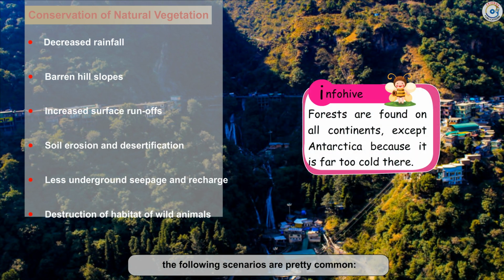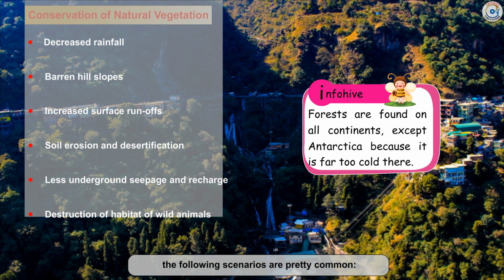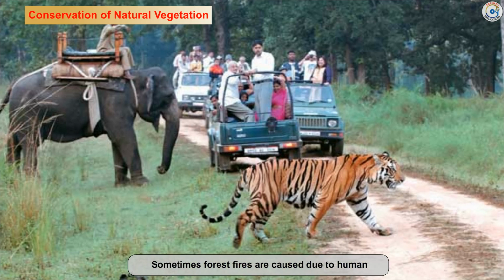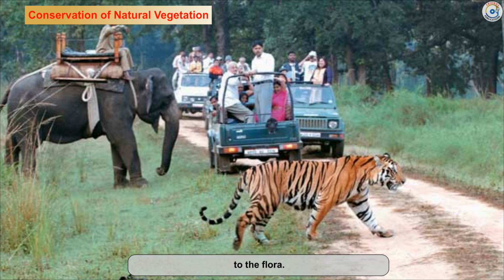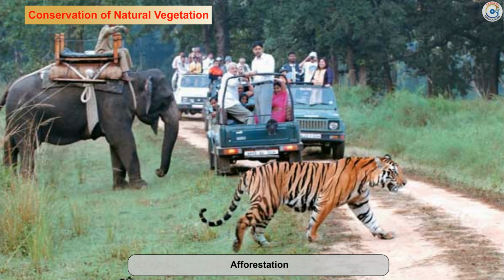Info hive. Forests are found on all continents except Antarctica because it is far too cold there. Sometimes forest fires are caused due to human negligence, resulting in extensive damage to the flora. The following are some ways to conserve forests.